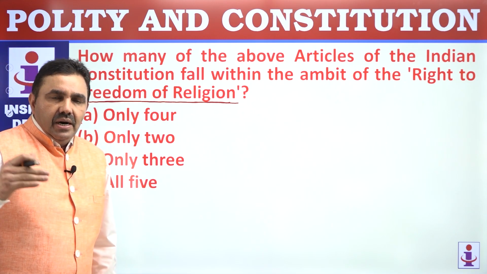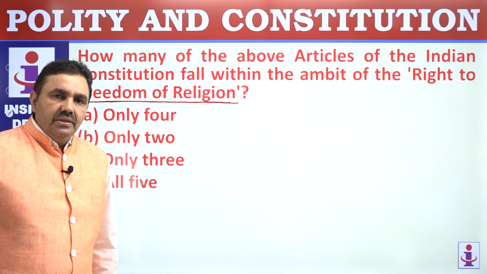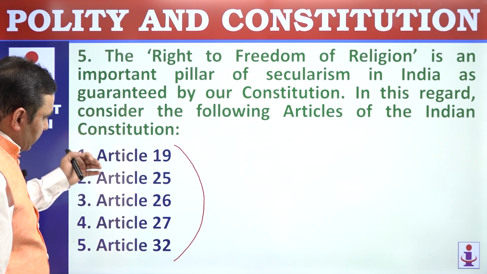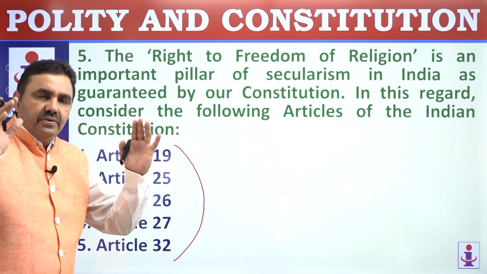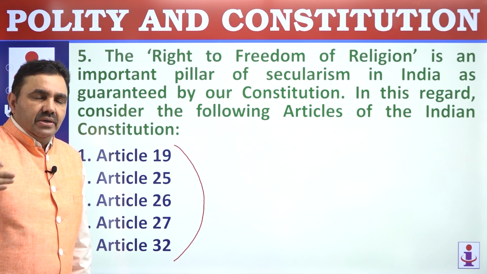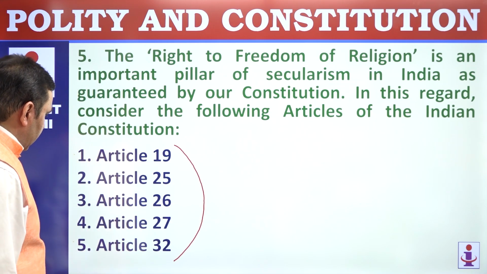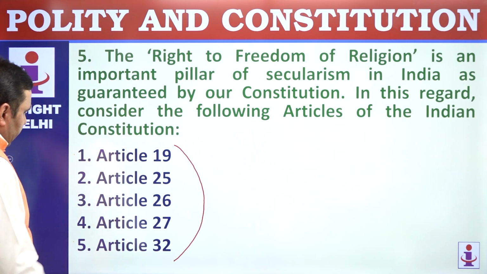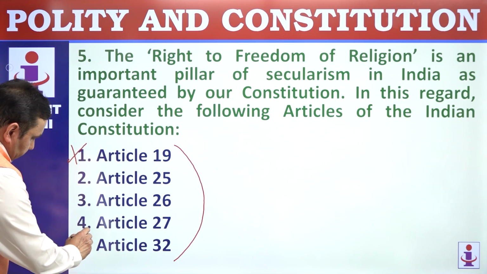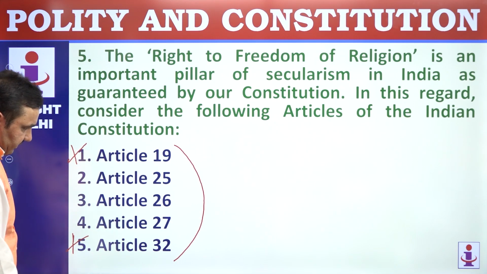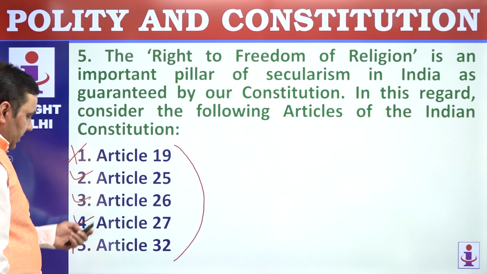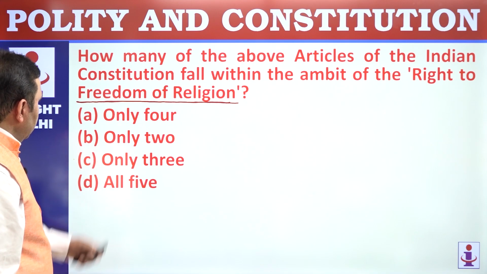And for that, you know, Article 25 to Article 28 are part of right to freedom of religion. Article 29, 30 deal with minority rights or the rights of minorities, cultural and education rights of minorities. 19 is not a part of freedom of religion. 32 is not a part of the rights classified as freedom of religion. 25, 26, 27 and 28. So in this case only 3 here. Only 3.